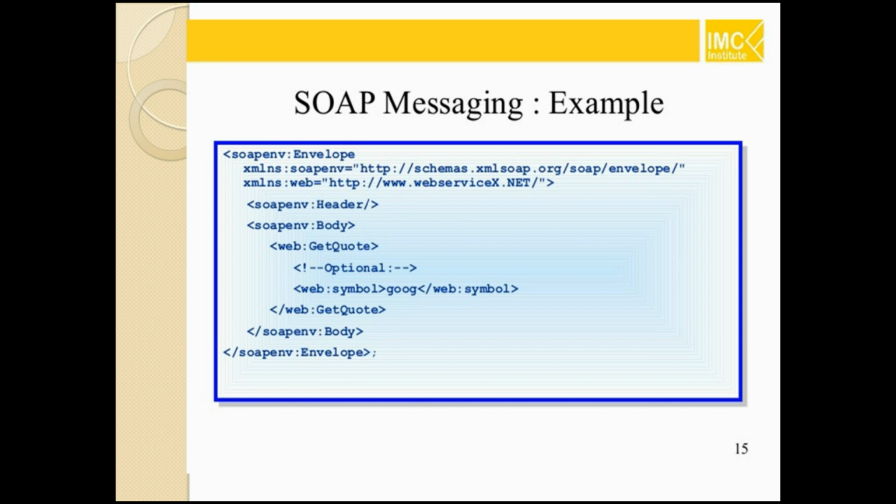Let's see an example of SOAP messaging. We have a SOAP envelope. First is the SOAP Envelope, and here we have to use two things: the SOAP namespace, and another one is the web, which is accessed from the internet. We have to specify the SOAP namespace, then it's easy to communicate with other applications. Another one is the header, and under it we have a body section. The SOAP envelope contains a body, and it ends with the SOAP body and SOAP envelope. This is SOAP messaging.